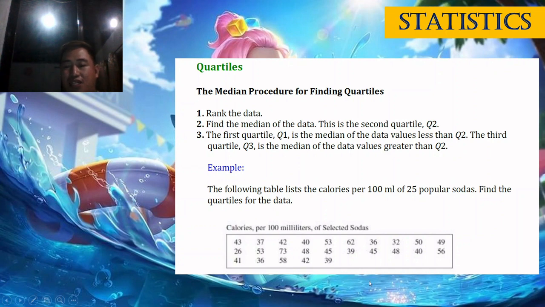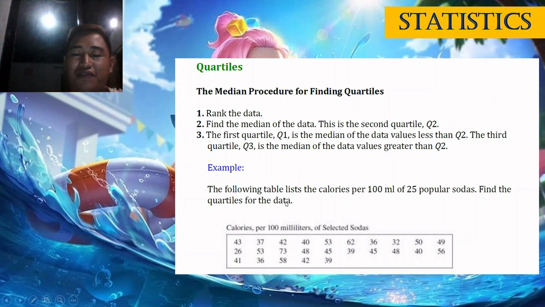And then, actually, sa abang books class, this is Q sub 2. And then Q sub 1, and this is Q sub 3. Okay, the first quartile, Q1, is the median of the data values less than Q2. So, ang katungaan na si Q2. So, ang tungaan niyang first, ug kang Q2, mo to si Q1. And then, si Q3, median po siya sa ibabaw sa Q2, ang katong tunga sa pinakadako nga value, mo na po to si Q3.